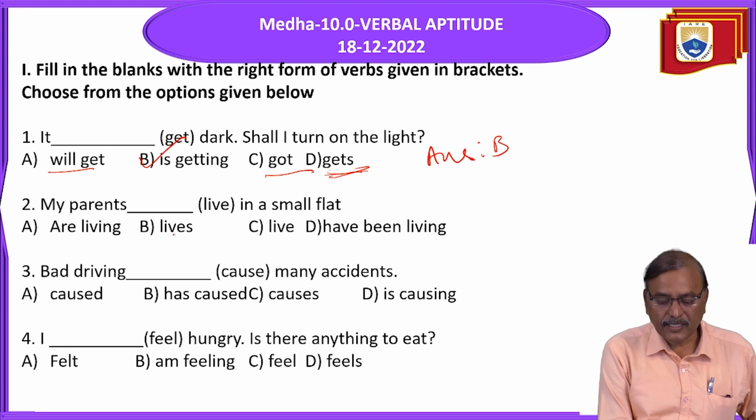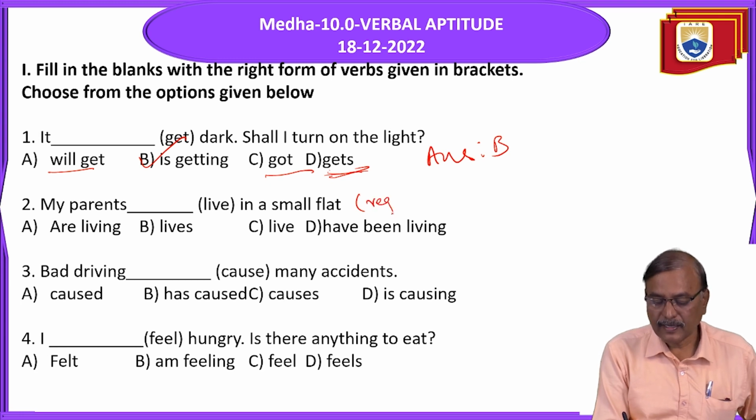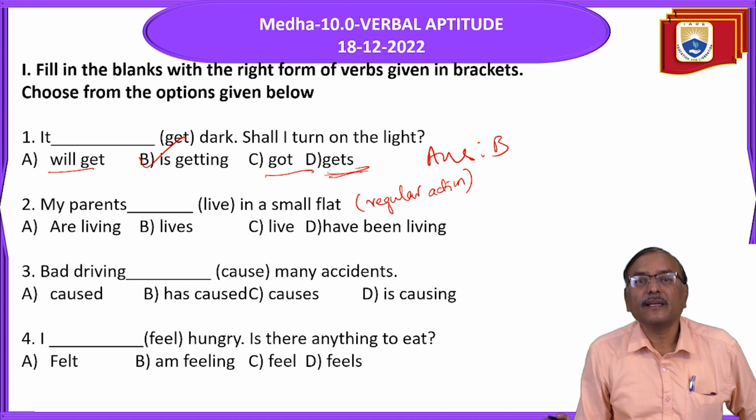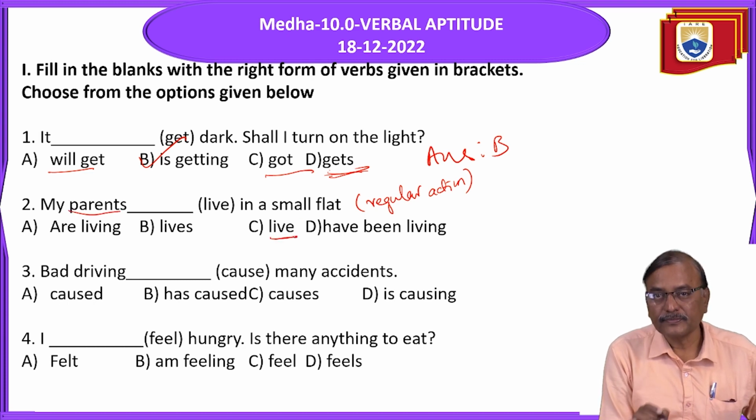Lives is a permanent action here. This my parents is permanent, regular action, right? For regular actions we use simple present tense. In simple present tense, my parents is plural. When it is plural, we go with the do form.